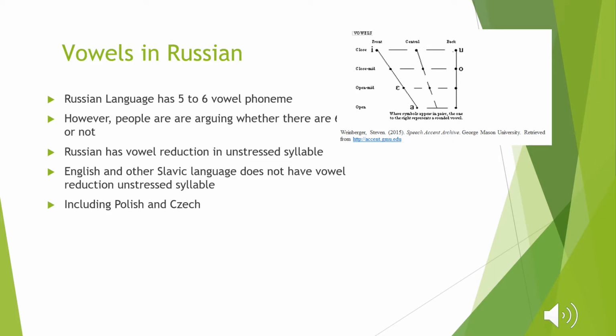After talking about the background history and geography about Russia, now I'm going to talk about the language structure in Russian. First of all, I'm going to talk about the vowels in Russian. The Russian language has 5 to 6 vowel phonemes. However, people are arguing whether there are 6 vowels or not. Russian has vowel reduction in unstressed syllables. English and other Slavic languages, including Polish and Czech, do not have vowel reduction in unstressed syllables.